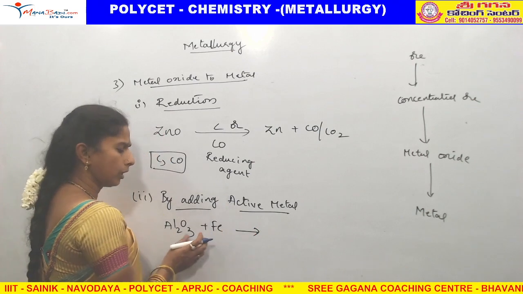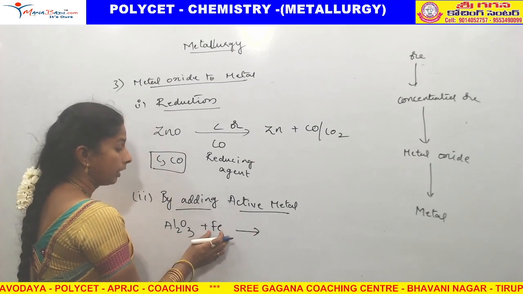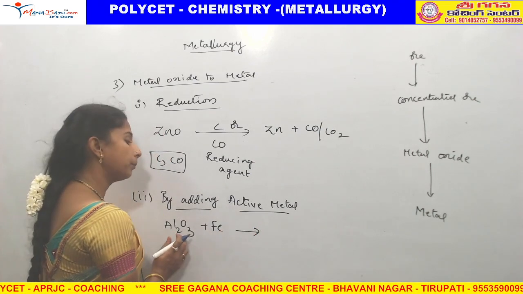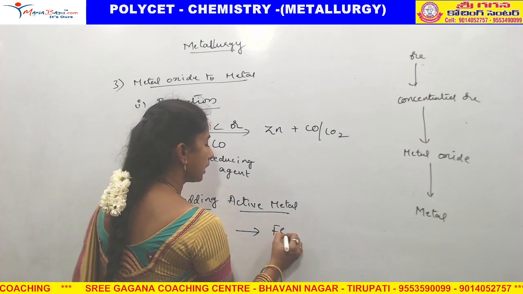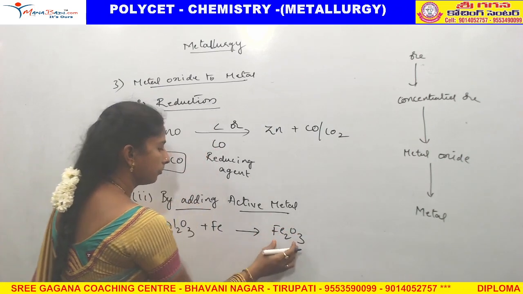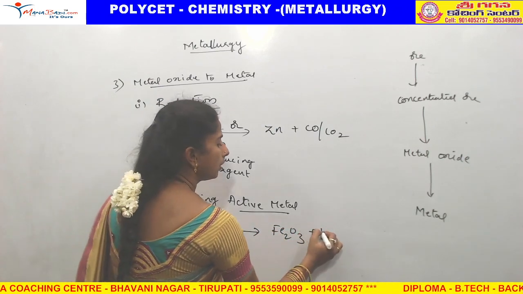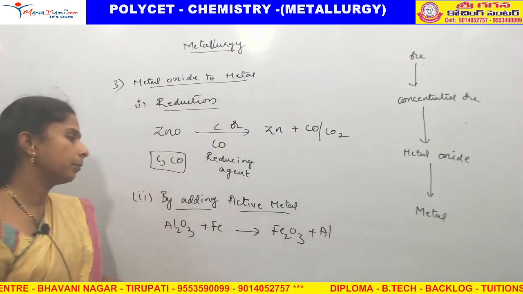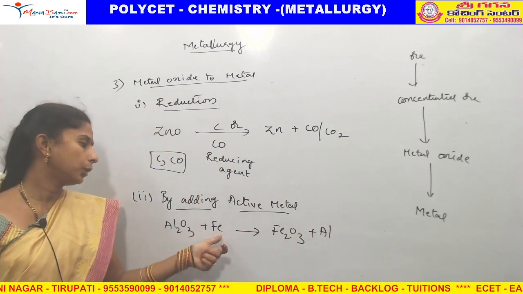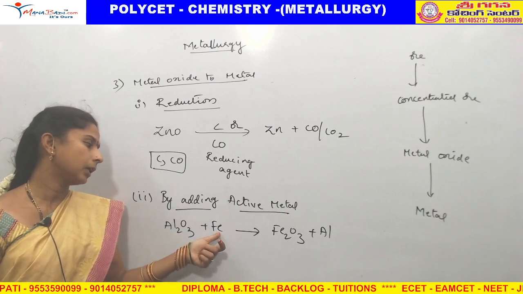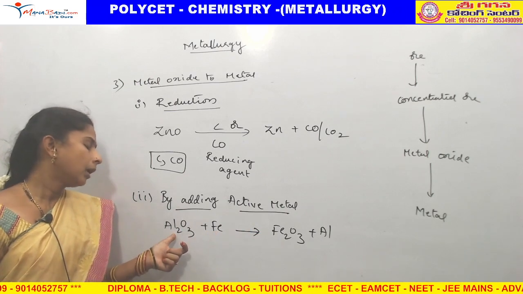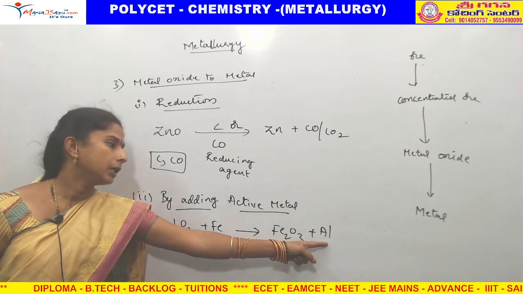Iron is more reactive than aluminium, so it can go for a displacement reaction by forming Fe2O3, and aluminium is replaced by iron due to the more reactive nature of iron. Iron can replace the aluminium, releasing aluminium.